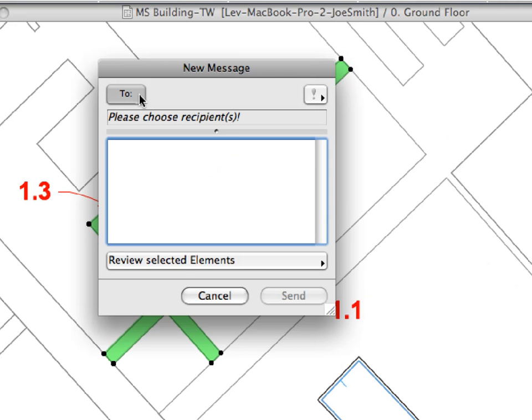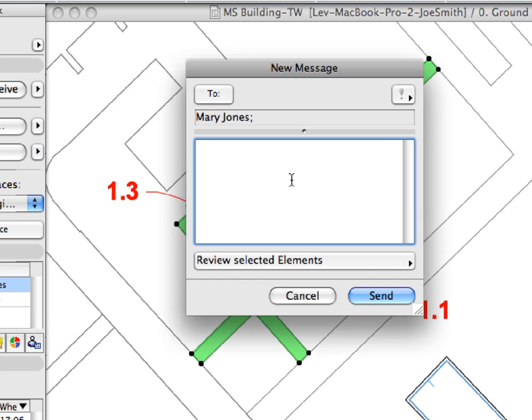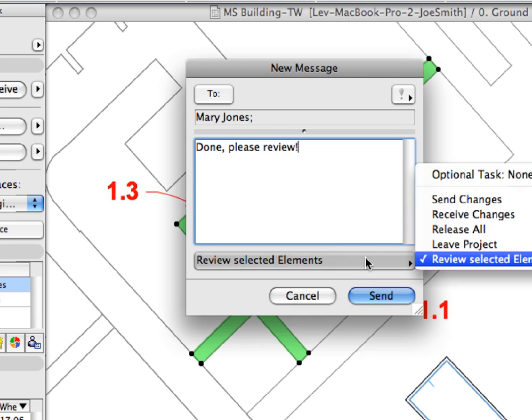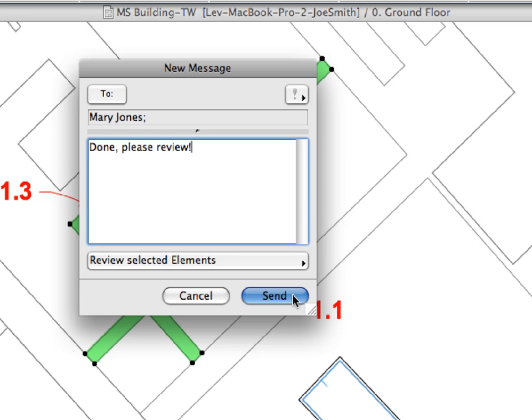Click the To button in the dialog and check Mary Jones in the pop-up list of users. Then click on the message field of the dialog to accept this choice. Write in the message body, "Done. Please review." Notice that in such a case, the Review Selected Elements option is automatically selected in the Optional Task field. The Optional Task button may be used to add a task to the context menu of the message you are sending. In this case, we will help Mary Jones review the changes we have performed in the name of Joe Smith. Let's see how this works. Click Send to send this message.